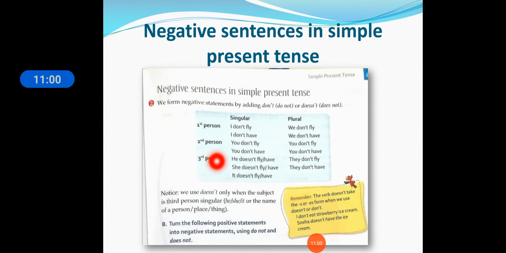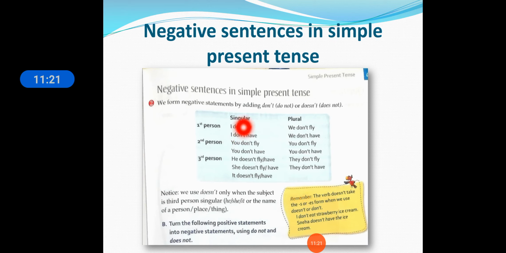So here you can see, students, in the singular form "I" is there and in the plural form "we" is there in the first person. In the second person, "you" is there and "you" is there. So there is no change in the second person, only changes in the first person. Now let us see third person singular.